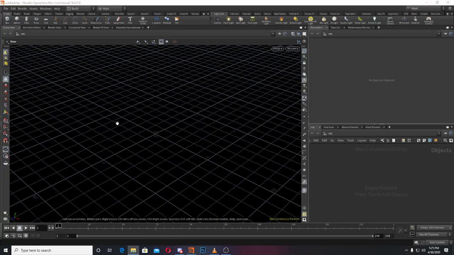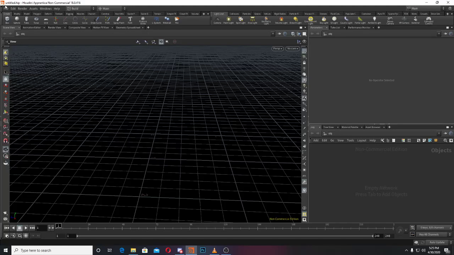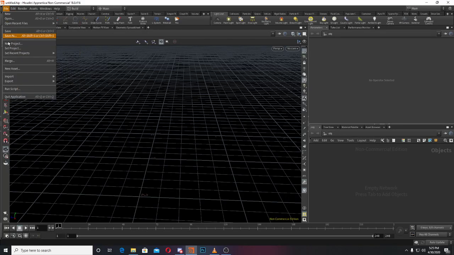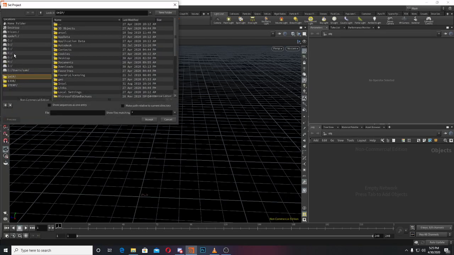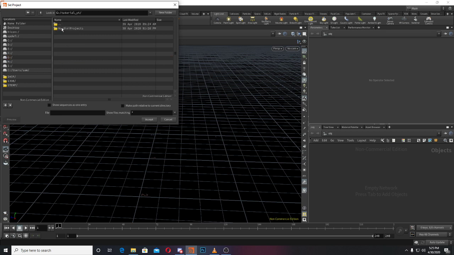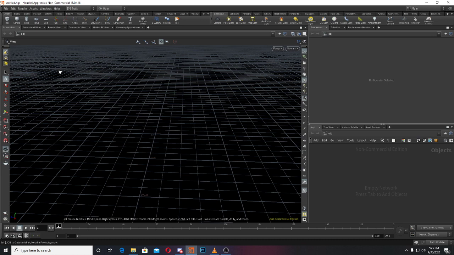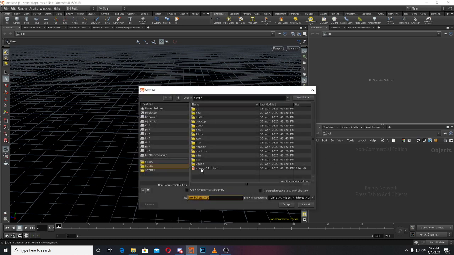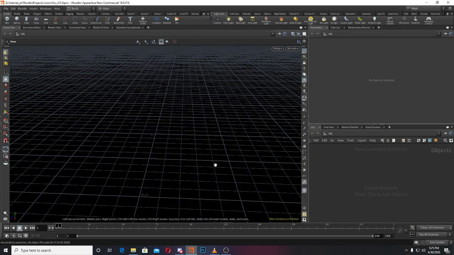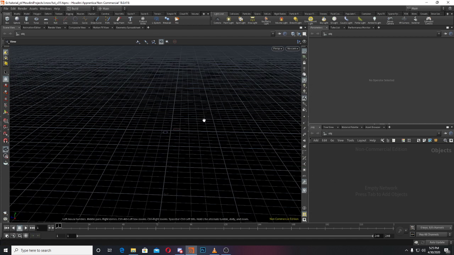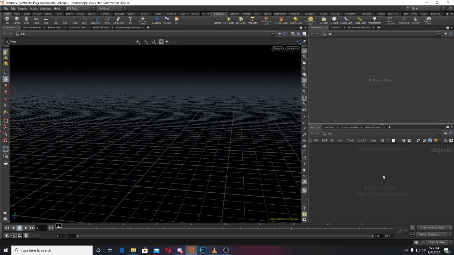So we'll start with the empty scene, and I'll set my project to my tutorial. I'll save this scene as tutorial underscore version 01. Then we'll start with the rubber toy, or any model with a toy, whatever we want.